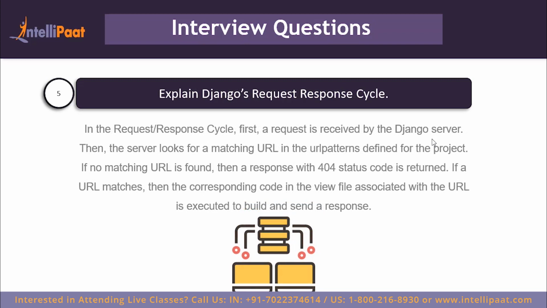The next question asks us to explain the request response cycle in Django. In Django, a request response cycle basically means how the request enters the Django application, how it's converted into the response, and the response is sent back to the user. The first thing that happens is the user enters the URL of our application. The URL is then received by our server, which will match the URL with a list of existing URL patterns. If a match is not found, then a response of 404 is sent back to the user. Similarly, if a match is found, then we will use the view that's registered with the URL pattern that matched and then execute the code inside it, generate a response and send it back.